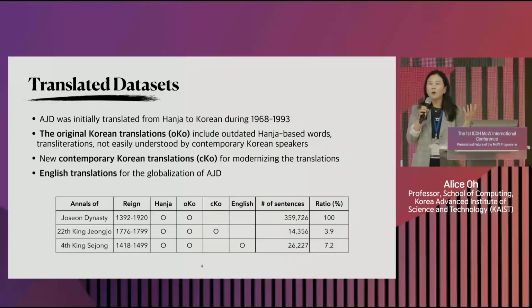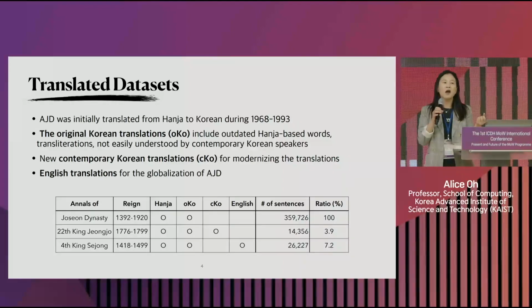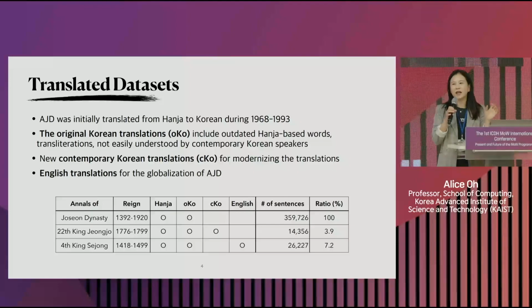But the parallel corpus we have so far is very small because it has been translated into modern Korean for just one of the 28 kings, right? Or 27 or 20-some kings, right? So then, is it going to work well? That was our research question. We wanted to see if it will work.